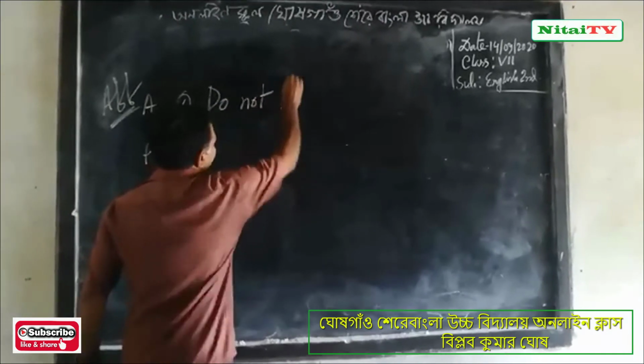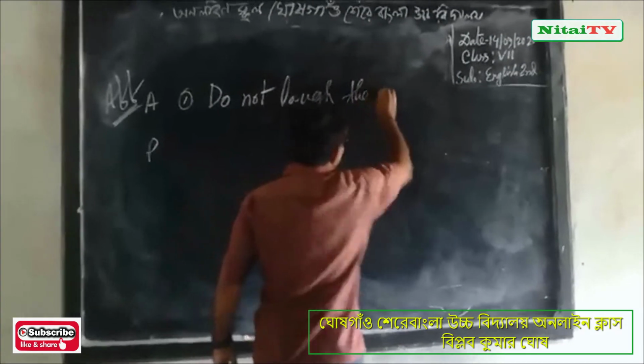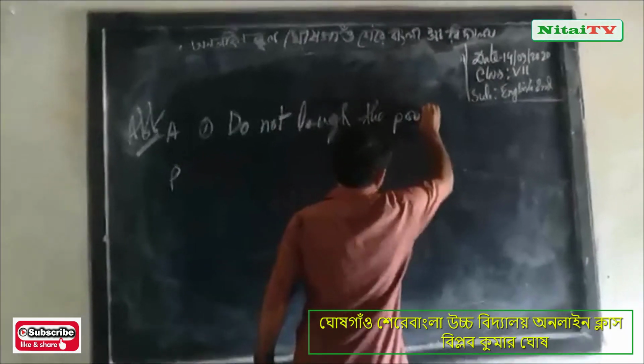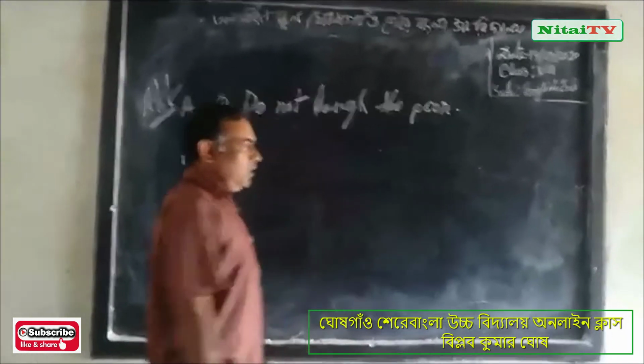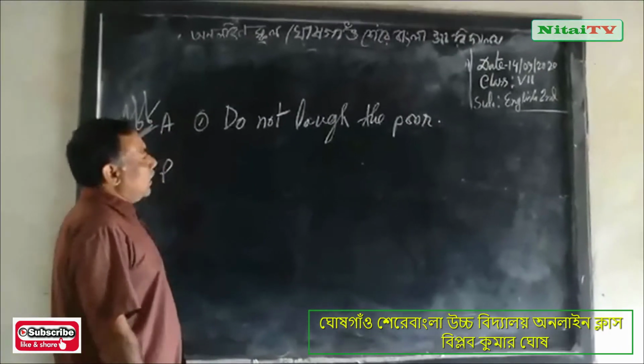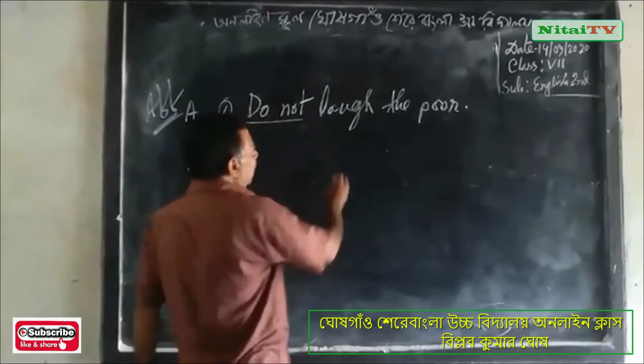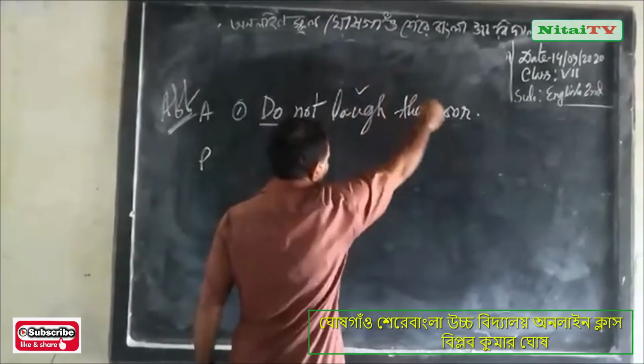Do not laugh at the poor. Dear student, the same sentences: Do not love the poor. This is the negative form, and this is the verb word and object.